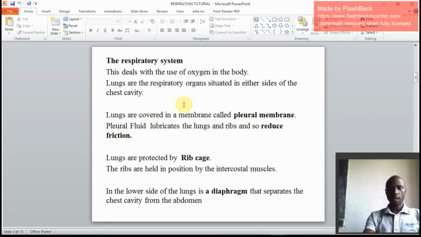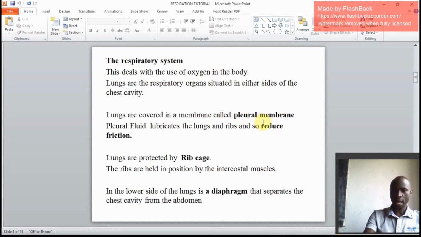We look at them at length, describe them, and look at what occurs in every step. The respiratory system deals with the use of oxygen in the body. And the lungs are the respiratory organs situated on either side of the chest cavity. Sometimes they ask, in which region of the body do we find lungs? Lungs are found in the region of the body that we call the chest. Lungs are covered in a membrane called the pleural membrane.